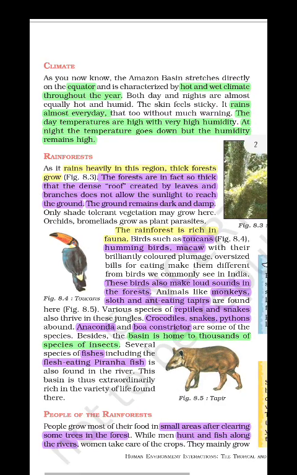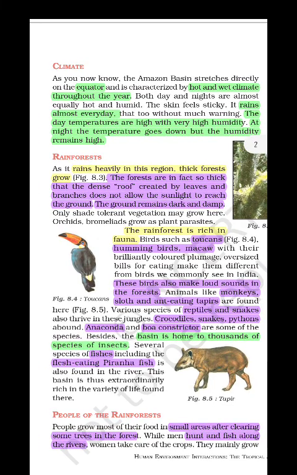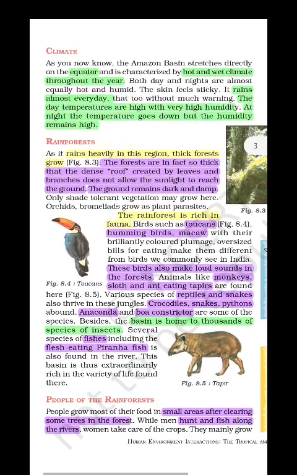So on the ground of the Amazon basin, a dense, deep, foggy or moist area is situated. Some types of orchids and mosses are also grown in that region. In the rainforest it is rich in fauna. I just told you flora means the plants, and fauna means the animals. Okay. Fauna means the animals.